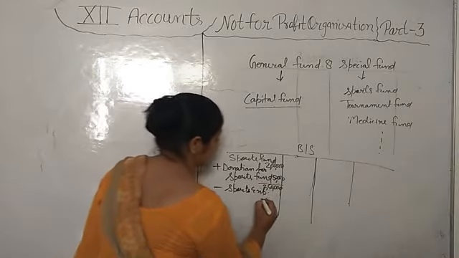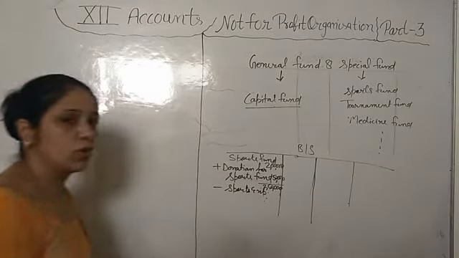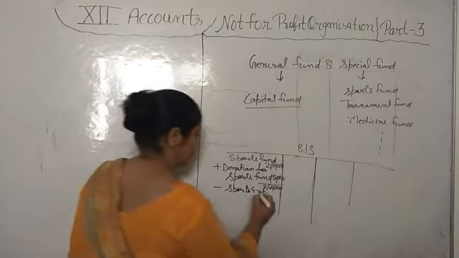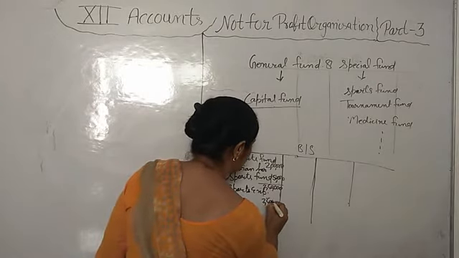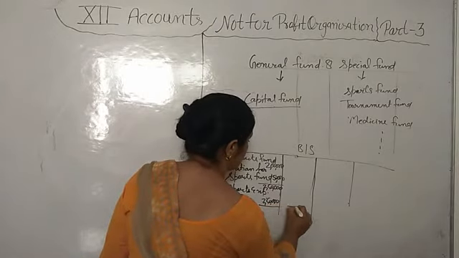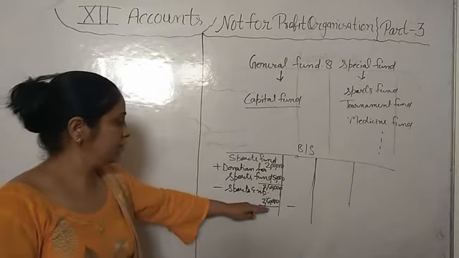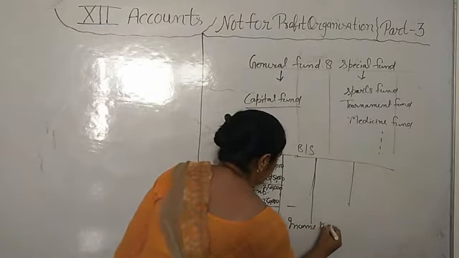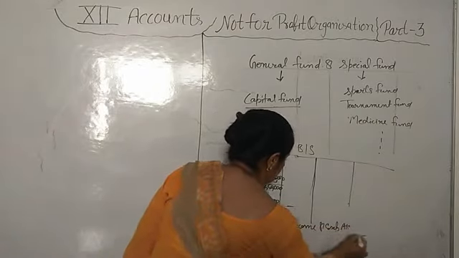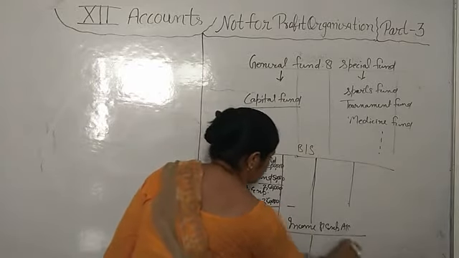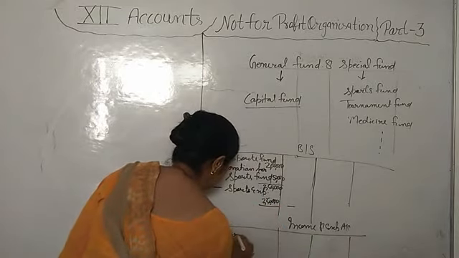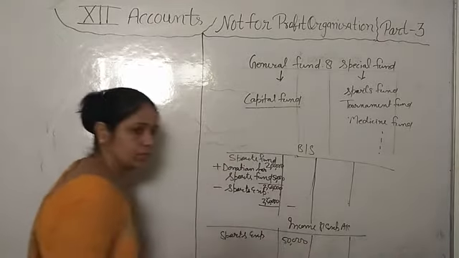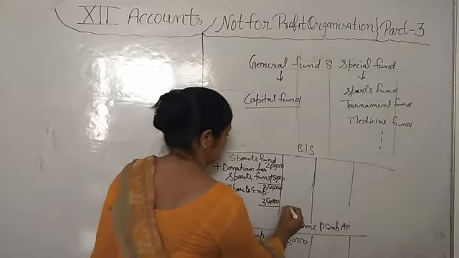But if sports expenses are 3 lakh, more than the sports fund, then what will we do? We will deduct only 2,50,000 from this sports fund. The remaining 50,000 sports expense we will show in the income and expenditure account, on the debit side. Debit all the expenses, then on the debit side we will write the remaining sports expense of 50,000. Fine. That sports fund will be nil.